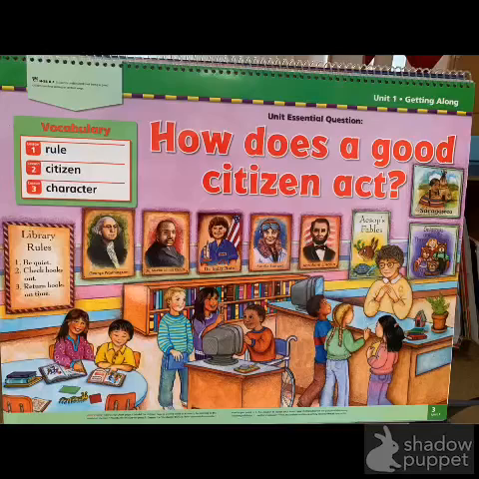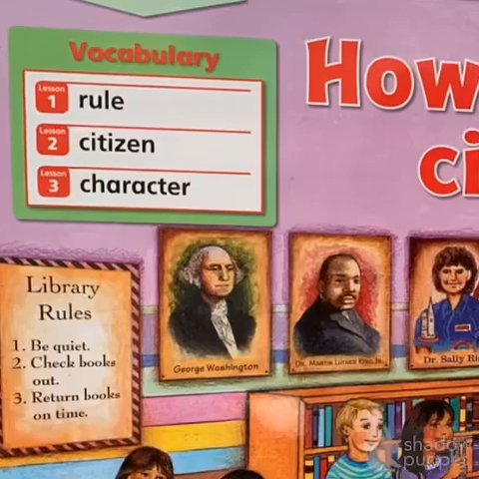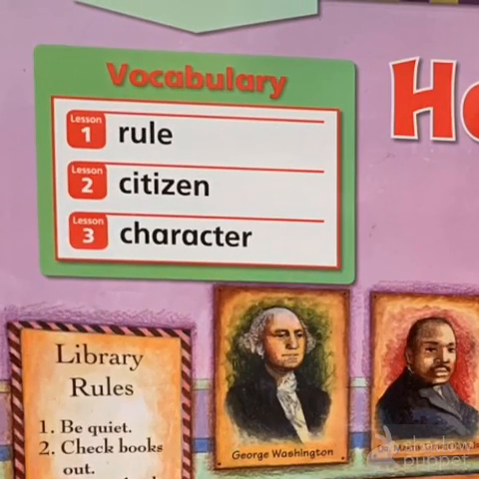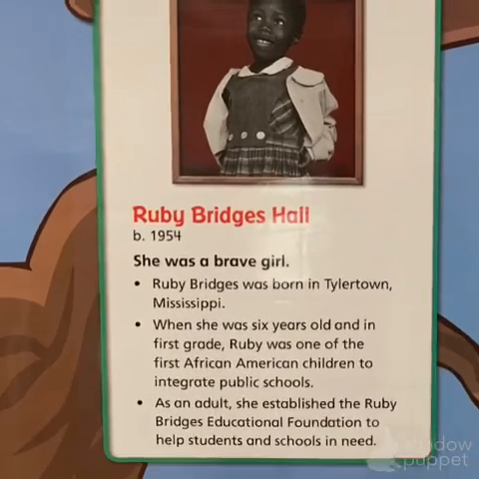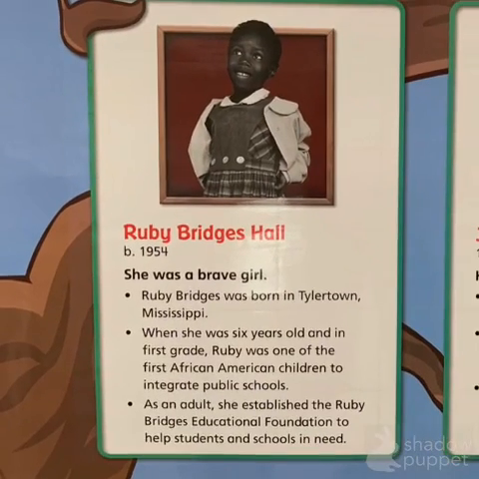How does a good citizen act? Our vocabulary for today: Lesson 1 is rule, Lesson 2 is citizenship, and Lesson 3 is character. Famous people. Ruby Bridges Hall.